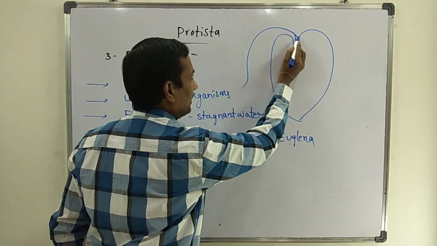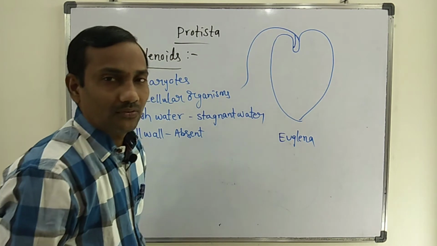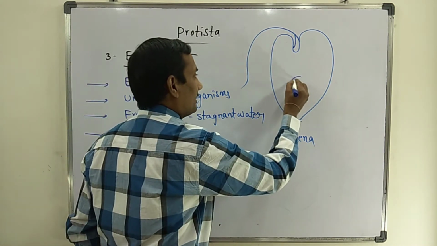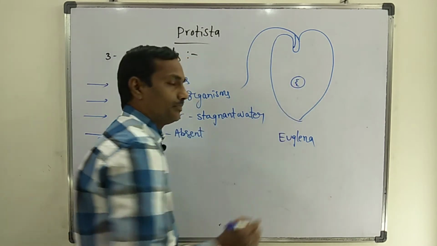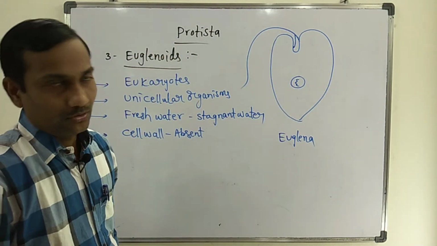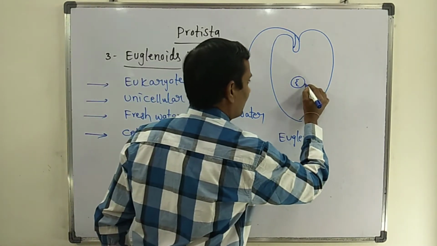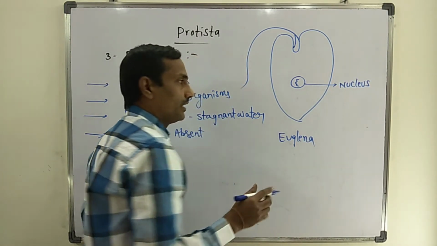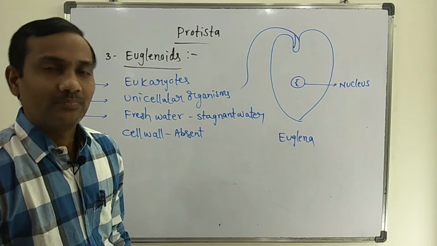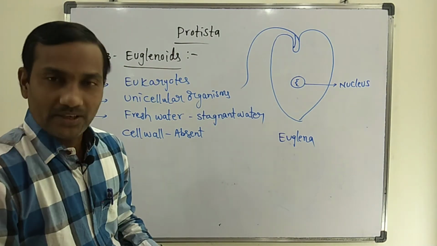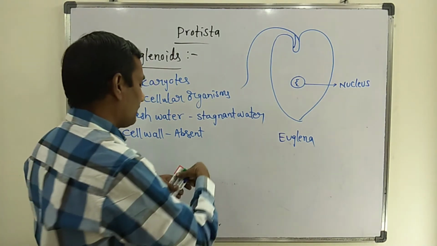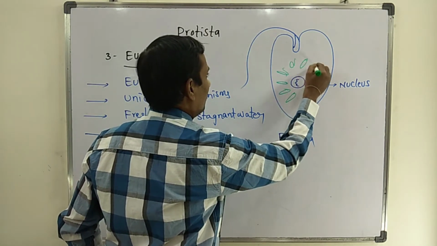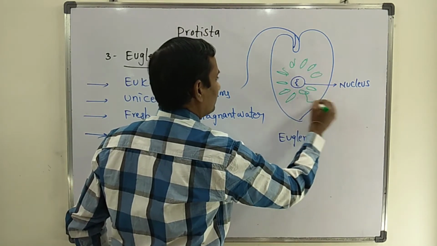The short flagellum is connected to the long flagellum. The Euglena is a eukaryotic organism. It consists of a well developed nucleus. This is the structure of the nucleus. Around the nucleus, it consists of many chloroplasts. All these are chloroplasts.